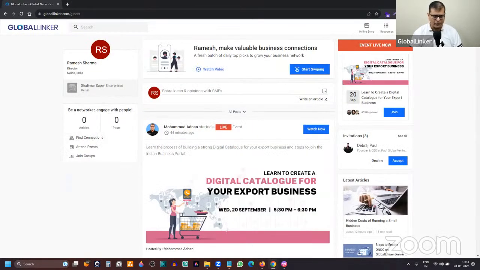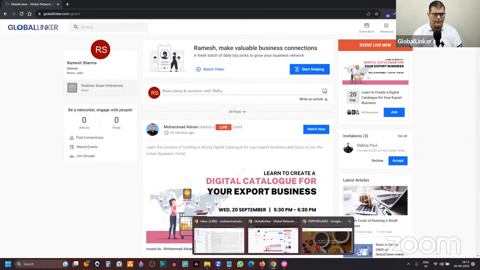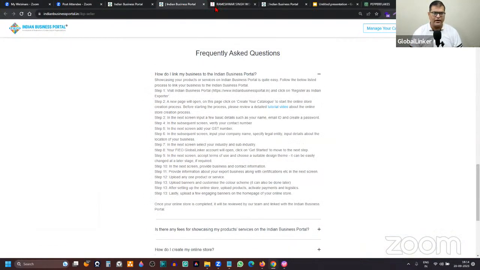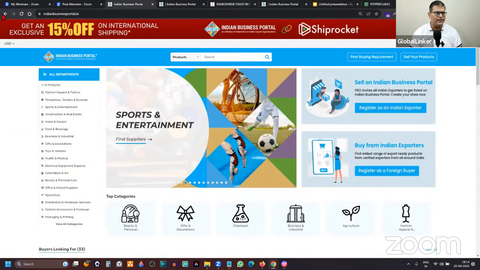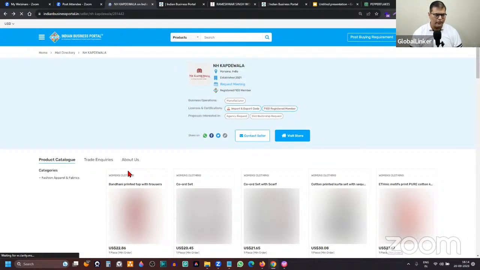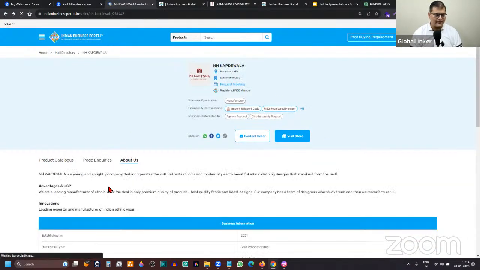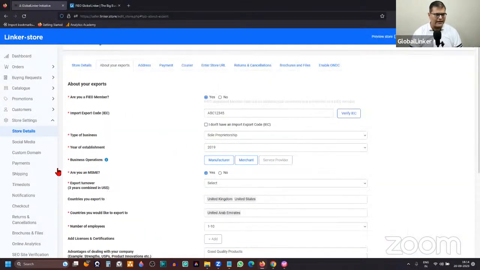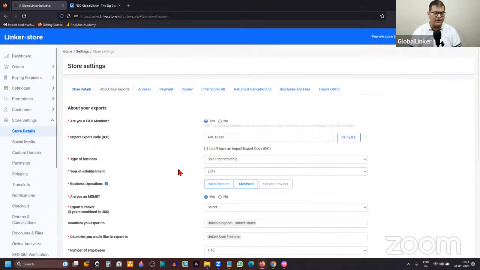So let me just go back to that window which I was showing to you, the profile. Sorry, I think we need to go back and have a look at the profile. All this About section which we have here is populated using the information that you're adding here. How do you access this section, in case you're wondering?